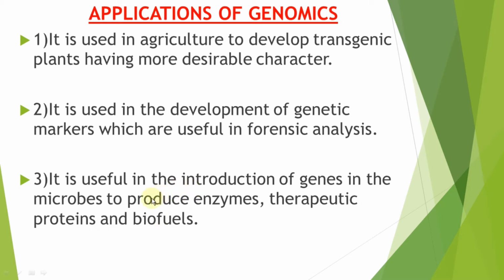If we have to produce insulin artificially, we can introduce a particular segment of DNA, that is, certain genes, into a microbe, or you can say into bacteria, and later on those genes inside that microorganism can give rise to insulin. So it is useful in the introduction of genes into microorganisms, so that a particular microorganism produces enzymes or proteins, etc. Okay, so these three are the applications of genomics.